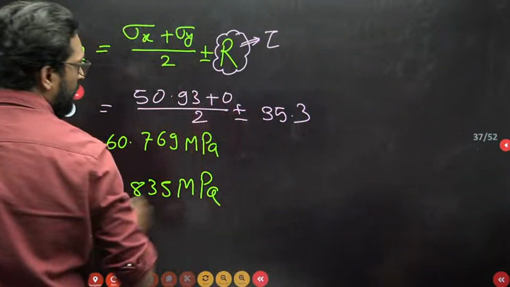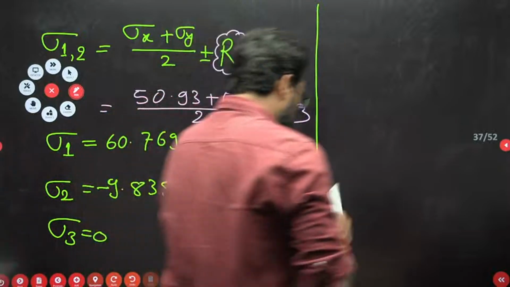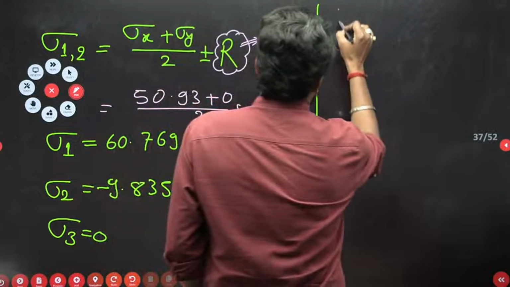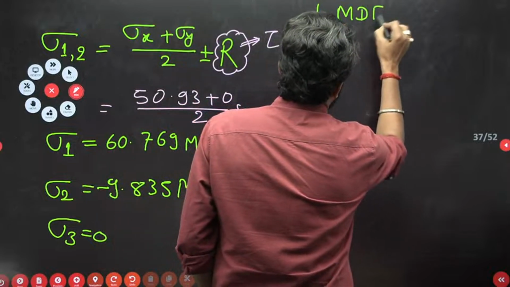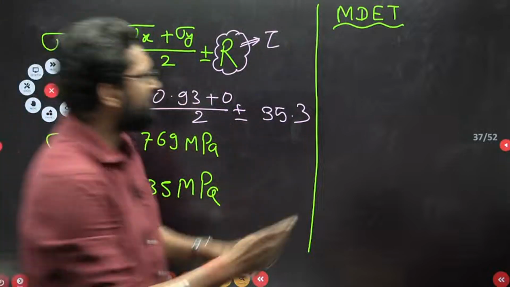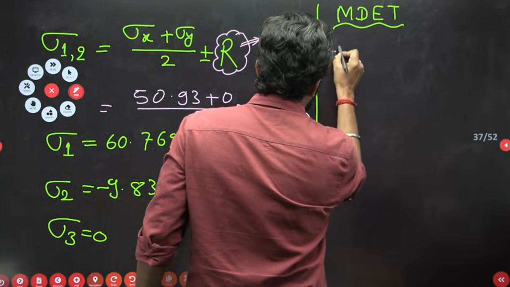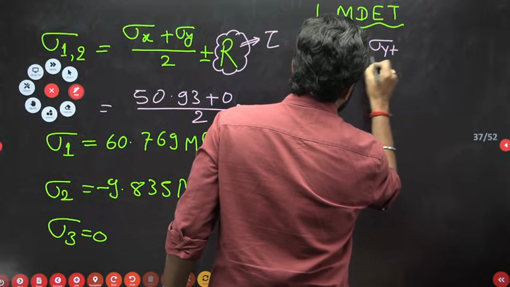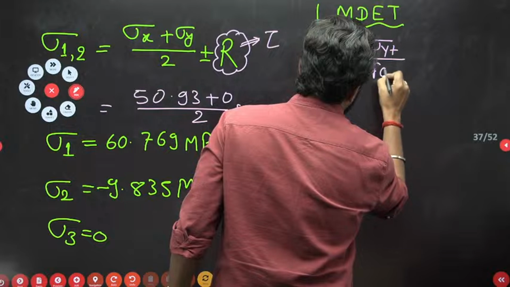Correct. Now, my dear, we know that according to maximum distortion energy theory, MDET, one meshes stresses, sigma dash, is equal to SYT divided by factor of safety.